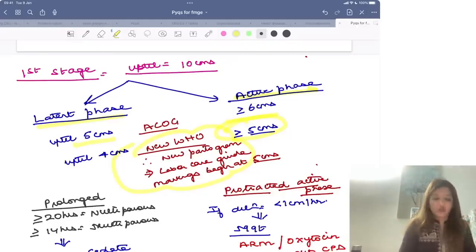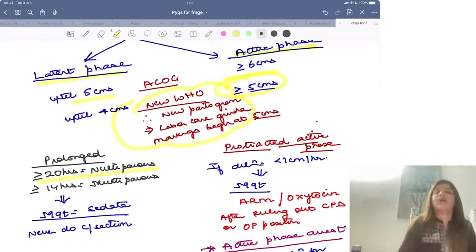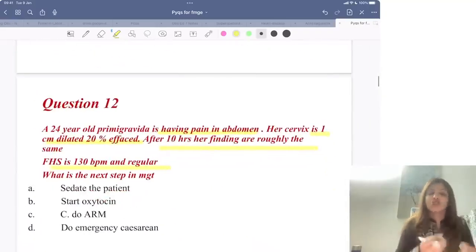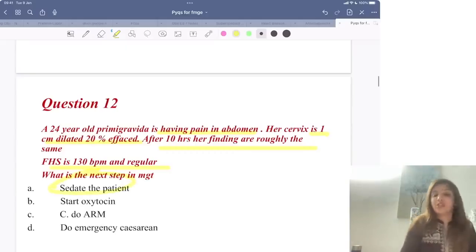Now, latent phase of labor को prolonged कहते हैं if it is more than 20 hours in a nulliparous female or more than 14 hours in a multiparous female. Prolonged latent phase का management होता है, you have to sedate the patient, you don't do any cesarean section. अब यहाँ पे your patient is just 1 centimeter dilated and 10 hours ही हुए हैं अभी, right? So इस case में हम क्या करेंगे? Am I going to start oxytocin? Am I going to do ARM? Am I going to do cesarean section? No, I am going to sedate the patient.